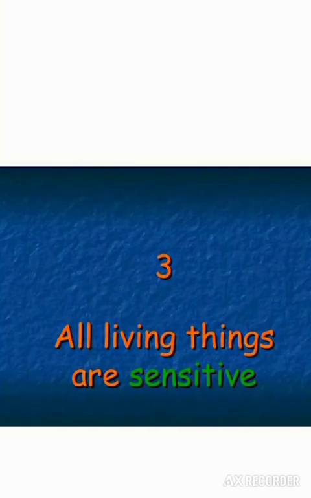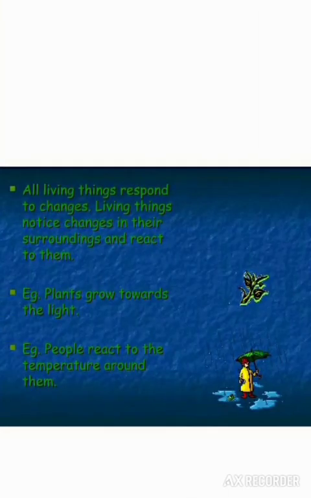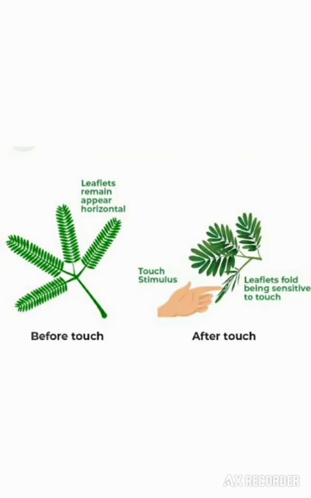The third characteristic is sensitivity. Sensitivity means the ability of a living organism to detect and respond to change in its environment. All living organisms respond to the changes in environments. For example, plants grow towards the light, and animals can feel the warmness and coldness of the environment and can show reaction accordingly. This plant shows a quick response after a feeling of touch. The plant is known as mimosa plant.